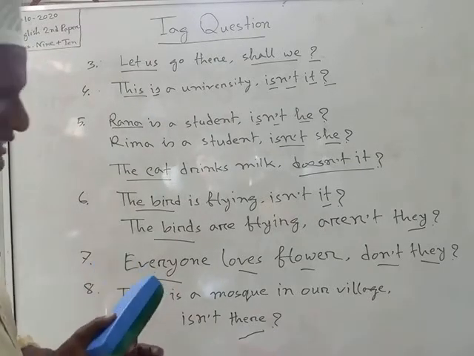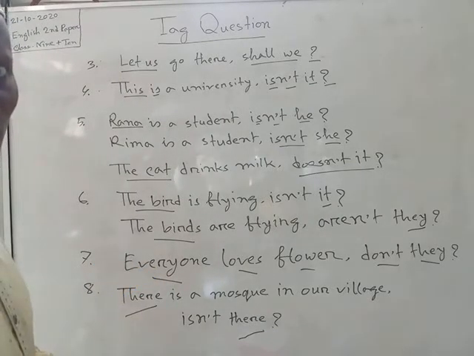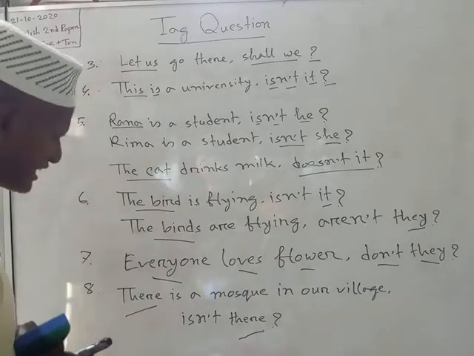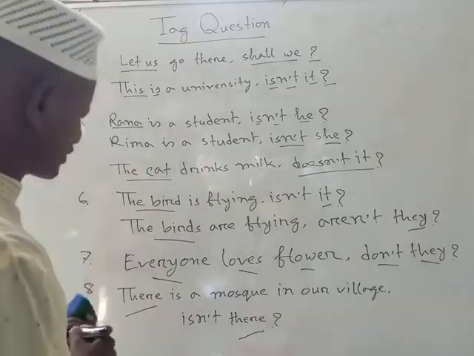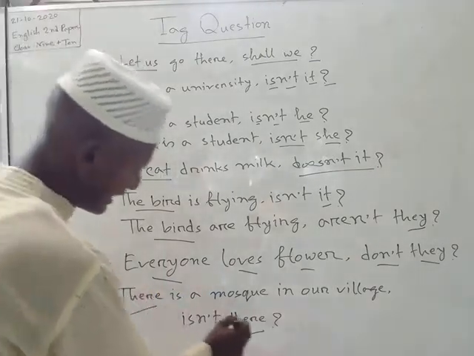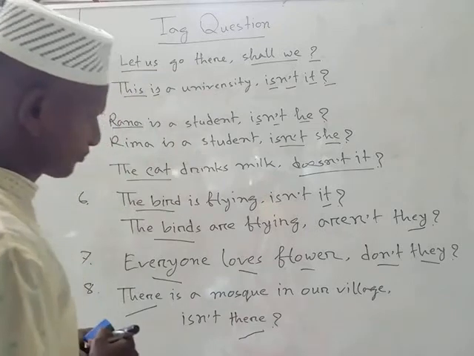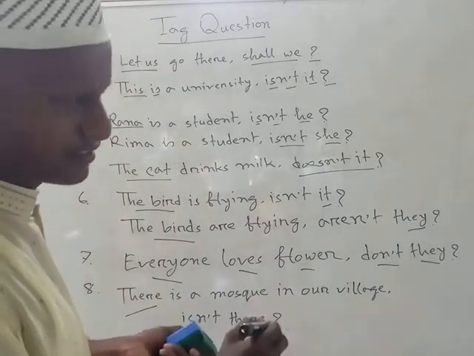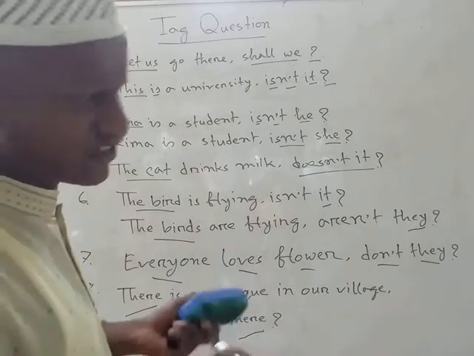Its tag question is isn't there, not isn't it, because when we find in any kind of sentence "there," then we have to take it as a pronoun or subject. So isn't there, not isn't it, or isn't he, or isn't she.